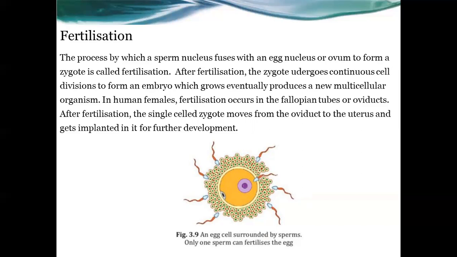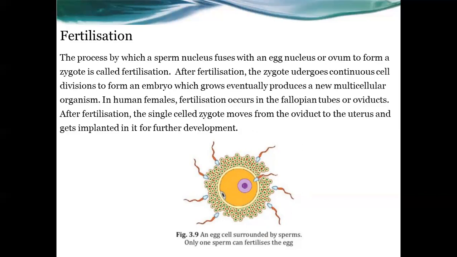After fertilization, the single-celled zygote moves from the oviduct to the uterus and gets implanted in it for further development. We know that fusion occurs at fertilization, and then the zygote is formed. The zygote is a single cell, and it starts to divide, then moves from the oviduct to the uterus and gets implanted in it for further development.